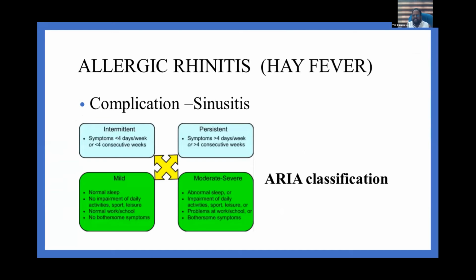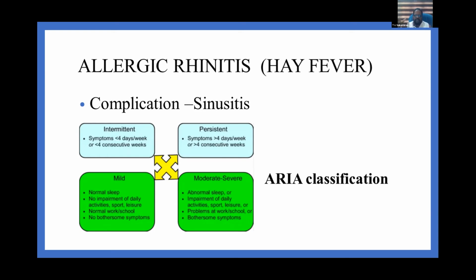Even though it is called hay fever, fever is not seen in these children. These children will have mainly 4 symptoms: sneezing, nasal block, nasal itching, and nasal discharge. If more than 2 of these symptoms are present for more than 2 hours per day for a period of 2 weeks, you can make a diagnosis of allergic rhinitis.